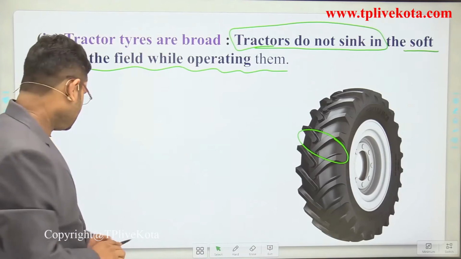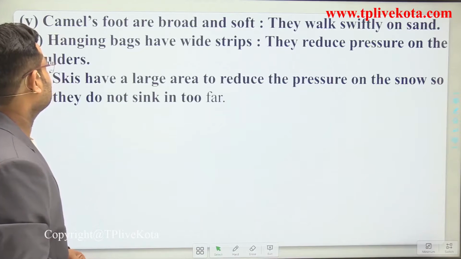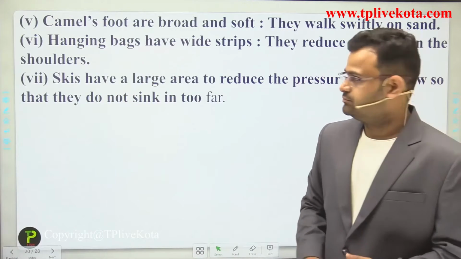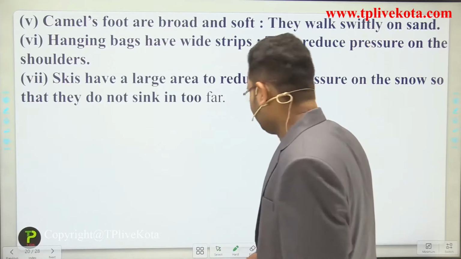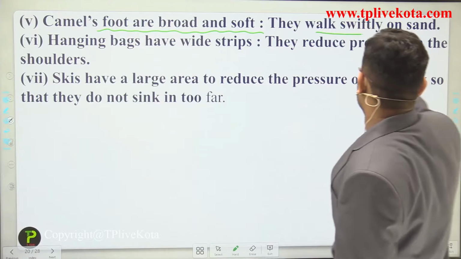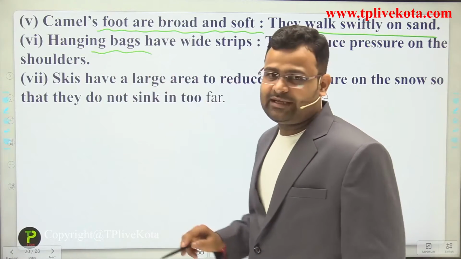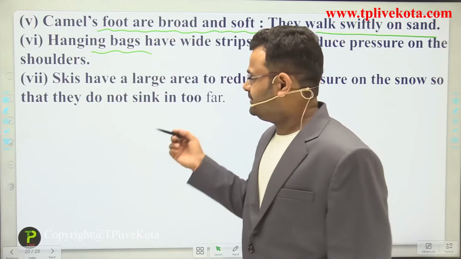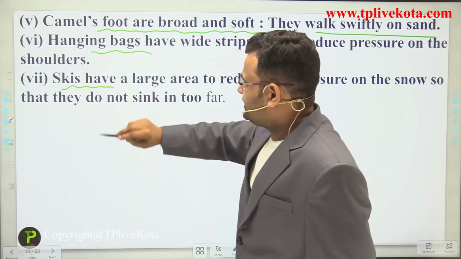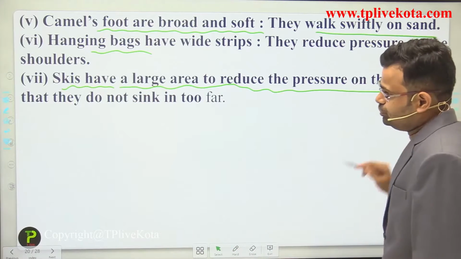Okay students, now next, some more examples of pressure. First example: camel feet are broad and soft, so they walk easily. Next example: a hanging bag, just like our school bags, is a similar example. One more important example: skis have a large area to reduce the pressure on snow.